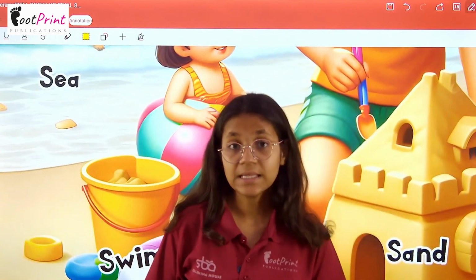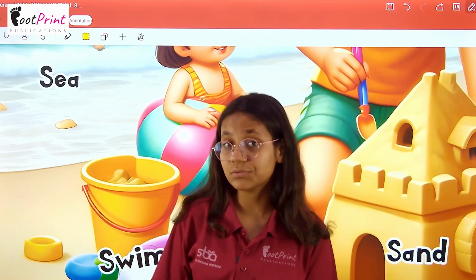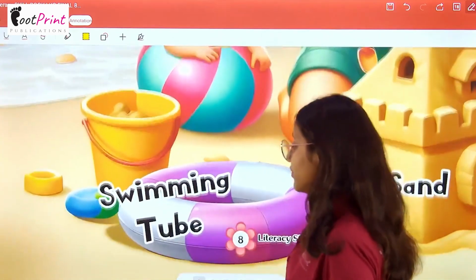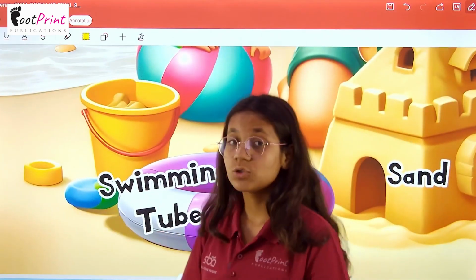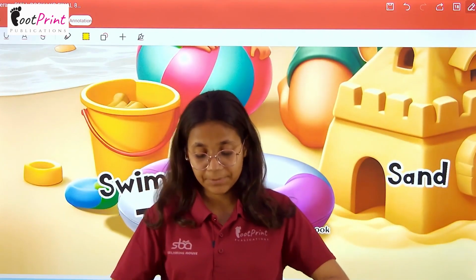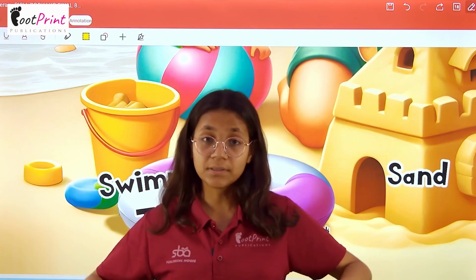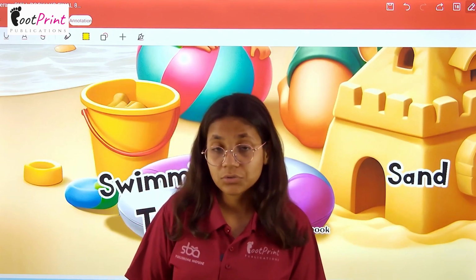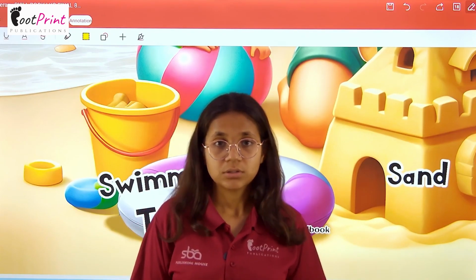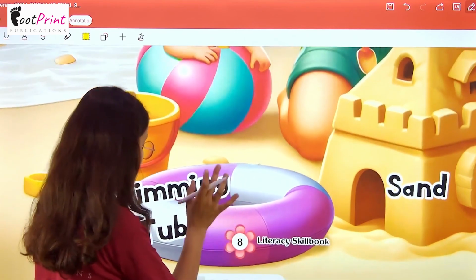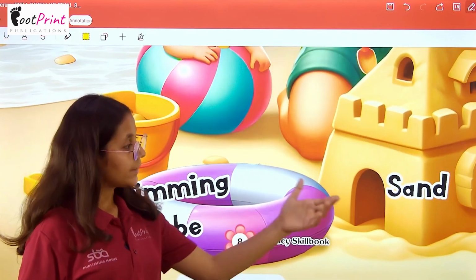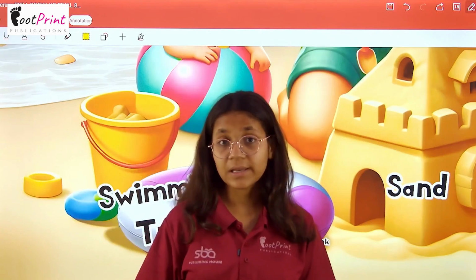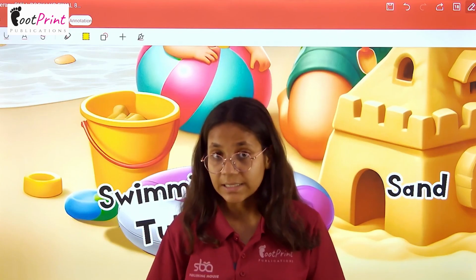Sea माने समुद्र, समुद्र. After that we have swimming tube. Swimming tube is आपका ऐसा ट्यूब जो हम wear करते हैं before going to the water. So this is our swimming tube. Now sand. Sand माने रेत, रेत.